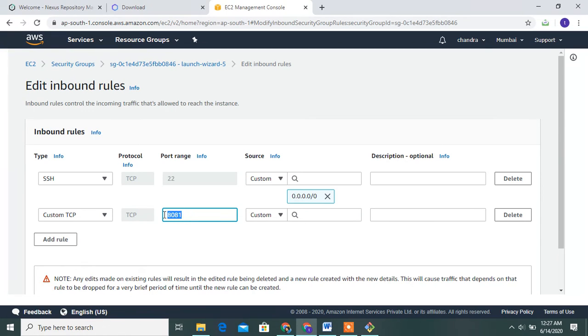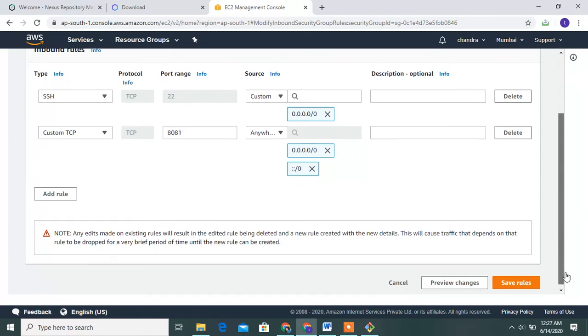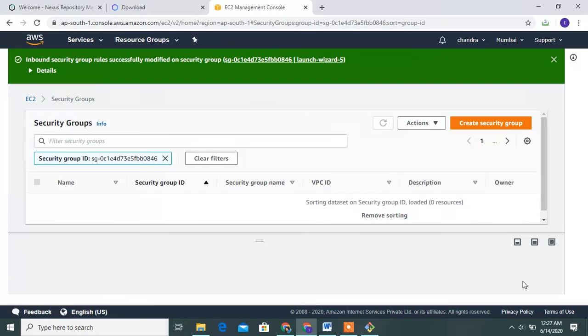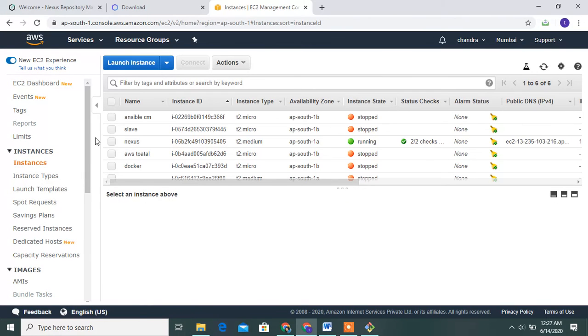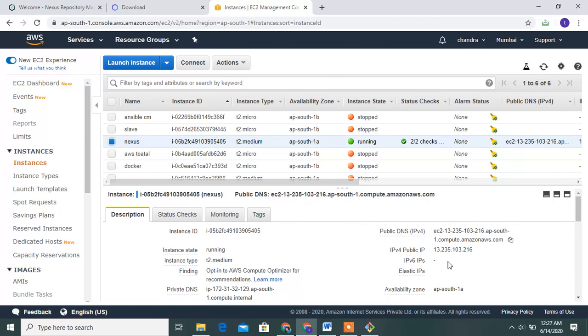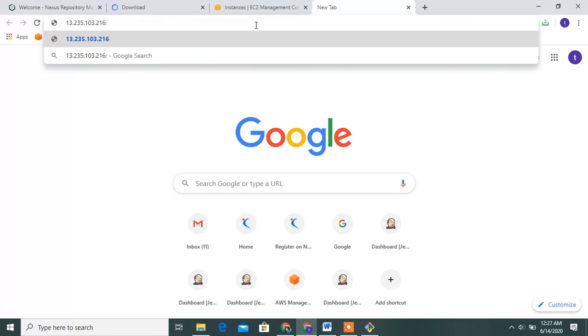Then allow access from anywhere, select it and save the rules. Go to the instance, copy the IP address, open a new tab, paste the IP address and write the port number 8081.